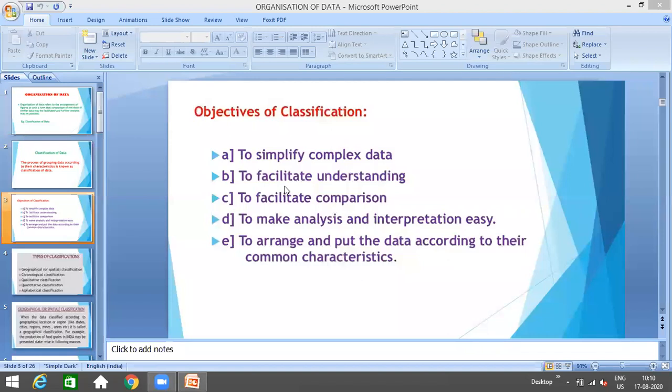Because when we compare data, for example, if I need to compare the weight of different students of my class, then I can simply mention that Mr. A's weight is suppose 45 kg, Mr. B's weight is 75 kilograms, Mr. C's weight is 64 kilograms. If I just want to compare the data, definitely there is a need to classify it first. Because if there is no proper data, or the data is not in a similar form, then it would be very difficult to compare that data, right?